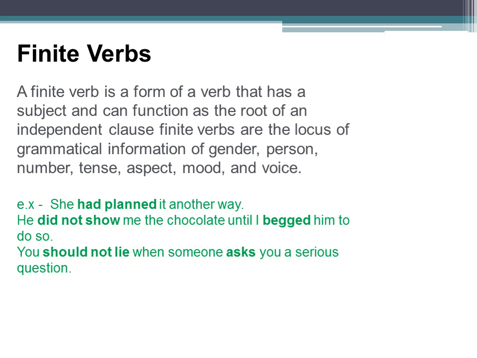Now let me read out the definition. A finite verb is a form of verb that has a subject and can function as the root of an independent clause. Finite verbs are the locus of grammatical information of gender, person, number, tense, aspect, mood, voice. So, as I have already told you, finite verbs change according to the number, tense and mood and voice also.